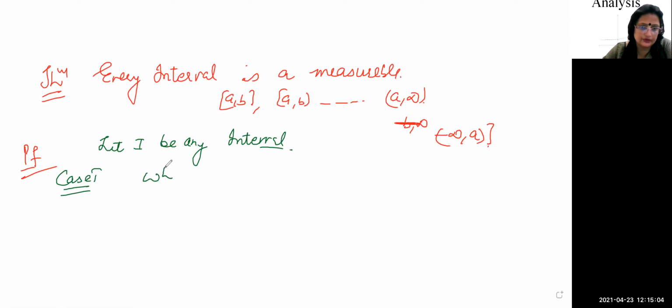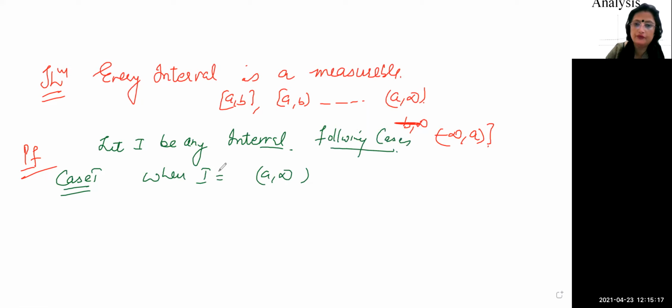When I is equal to the interval a to infinity. I is an interval, then we have the following cases. So what do we want to prove? We want to prove I is measurable. What does it mean?